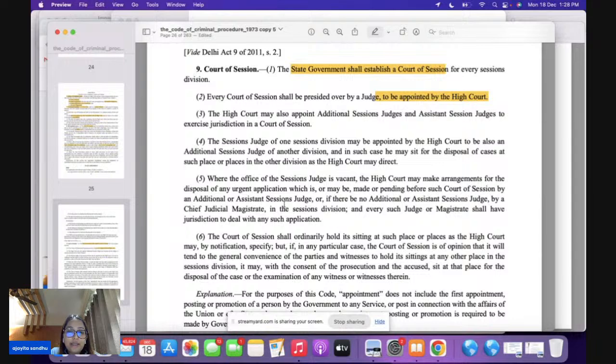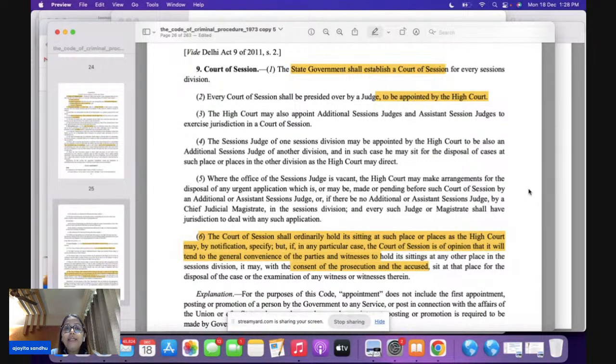Under Section 9, one very important point that we tend to skip is Section 9, subsection 6, which says: can the Court of Session hold its sitting at some other place? The answer is yes. It says the Court of Session shall ordinarily hold its sitting at the place notified, but if the Court of Session is of the opinion that it is of general convenience to the parties and the witnesses, and with the consent of the prosecution and the accused, it can sit at some other place also.